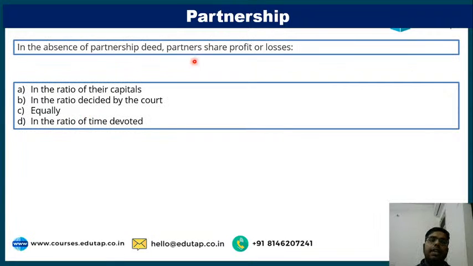Next is, in the absence of partnership deed, partners share profit and losses dash: in the ratio of their capitals, in the ratio decided by the court, equally, or in the ratio of time devoted. In the absence of partnership deed, in what ratio will partners share the profit and losses? C is the correct answer.